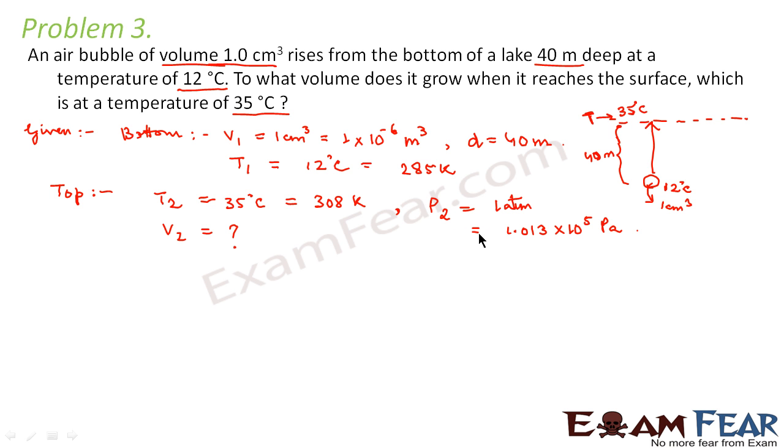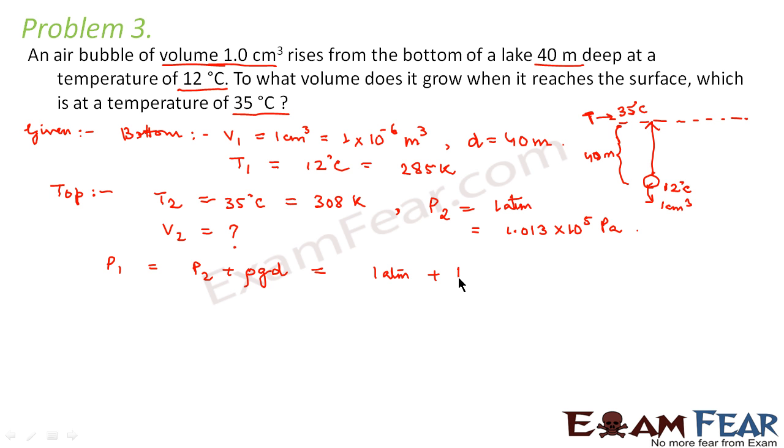Now if the pressure at the top is 1 atmosphere, what would be the pressure at the bottom? Pressure at the bottom would be equal to the pressure at the top, that is the atmospheric pressure, plus rho g h, right? We know that pressure is given by rho g h. So this will be equal to 1 atmosphere plus, what is rho?